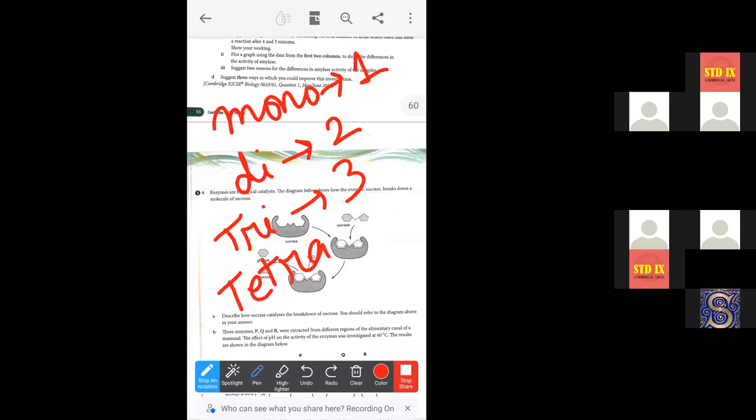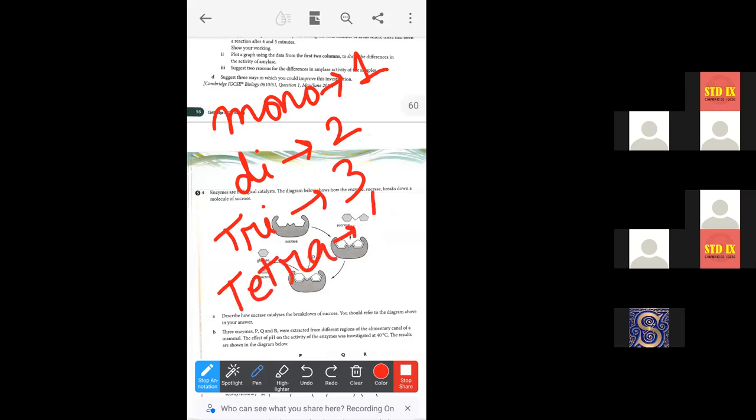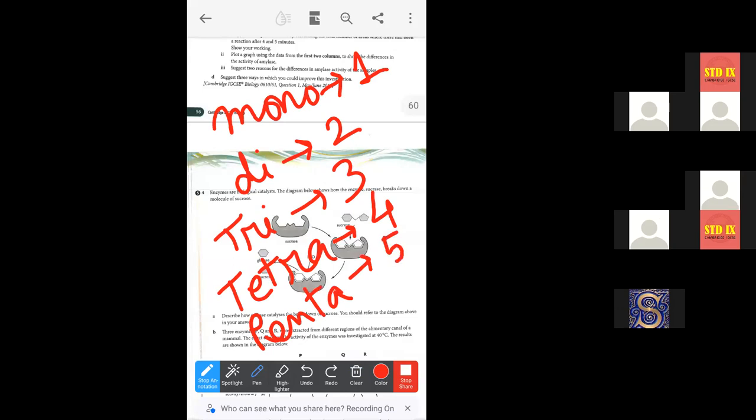Tetra means four, more than three, and penta means five. Like this, there is hexa, hepta, octa, nona, deca, which represent 6, 7, 8, 9 and 10. Right now, if you read from 1 to 5, that will be enough.